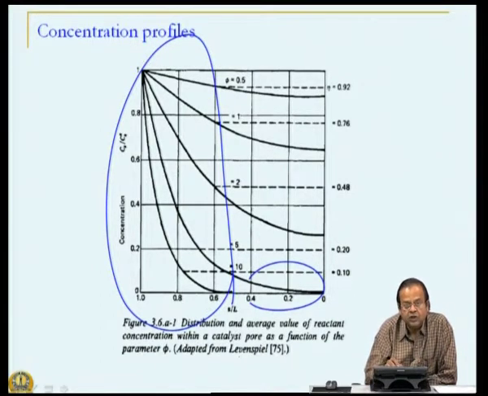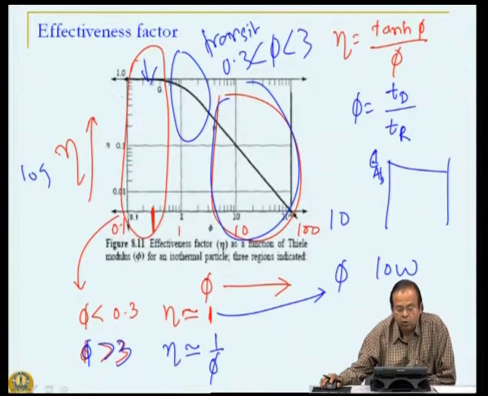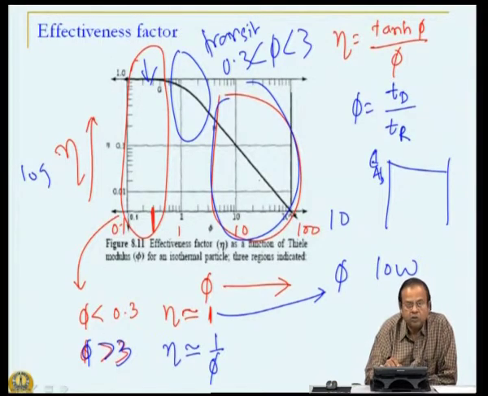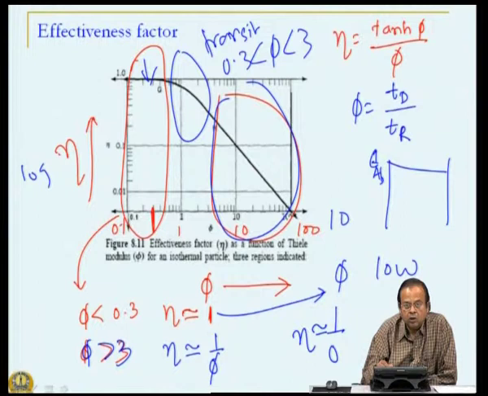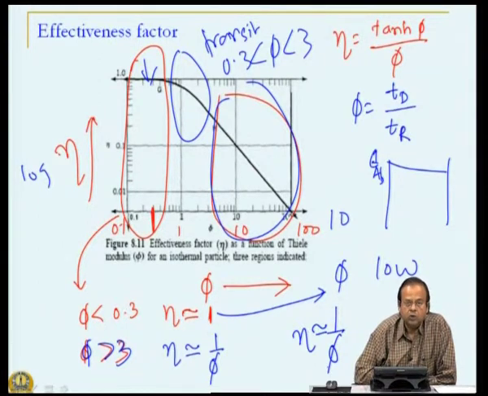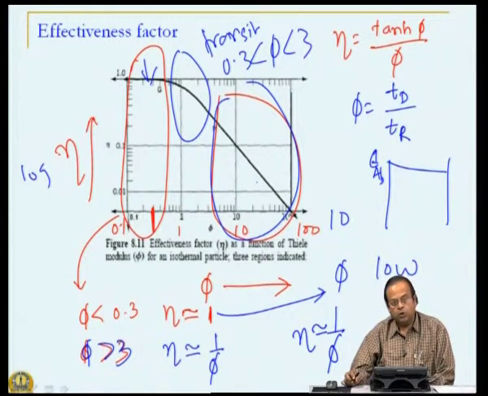The average rate compared to that in the bulk must then be fairly low, and that is what we see here. Furthermore, when phi exceeds 3, tan phi goes to unity, and therefore eta becomes almost the same as 1 over the Thiele modulus phi.